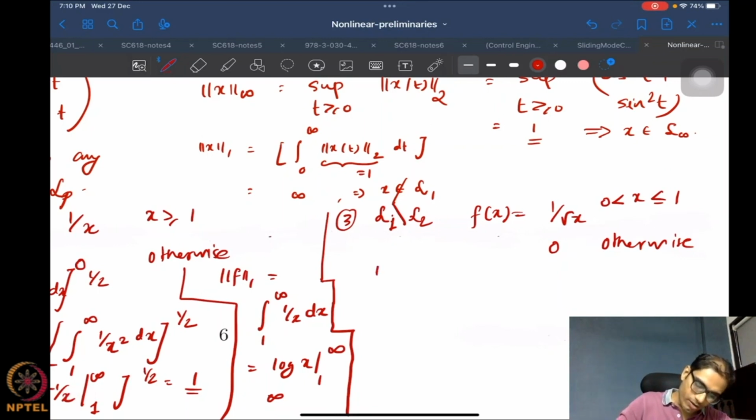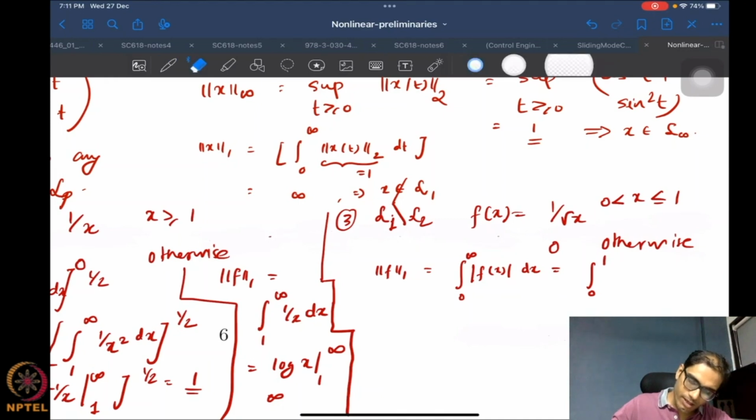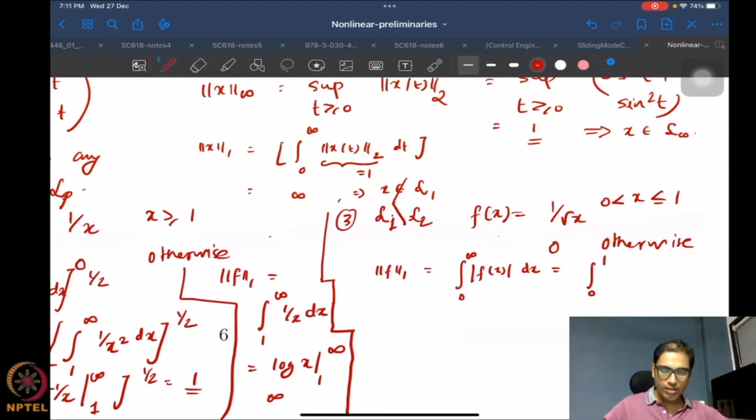Again, you integrate. For the 1 norm, you're going to just do 0 to infinity, and you have f, and this will actually reduce to just 0 to 1, right? Interesting thing is this is not actually at 0 but at 1.